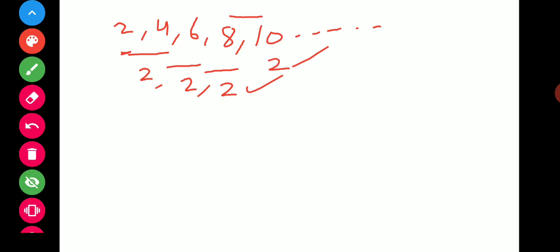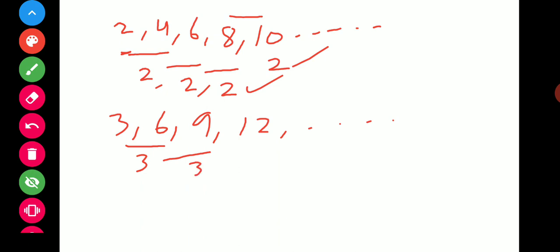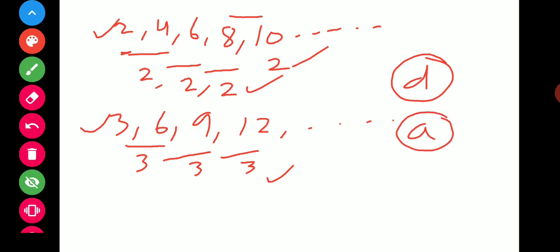You can see another series: 3, 6, 9, 12 and so on. The difference between these is 3, and here it is also 3. So the difference is only 3, and that is the common difference. The common difference is denoted by d. And in this series, this is the first term, and the first term is denoted by a. Any term, first, second, third, fourth and so on, is called the nth term.